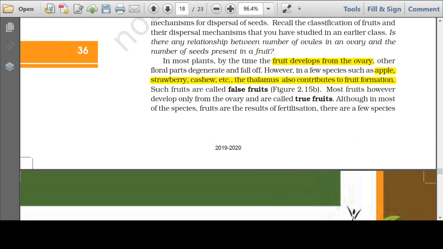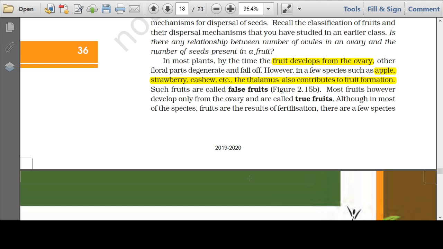Let me talk about fruits. Now, fruits are the products of fertilization. Fruits usually or generally develop from the ovary. After fertilization, the ovary turns into fruit, and such fruits are called true fruits. However, there are certain species like apple, like strawberry, like cashew, where the edible part of the fruit is developed from parts of the flower other than the ovary. Here in this case, it is developed from the thalamus. Such fruits are called false fruits.